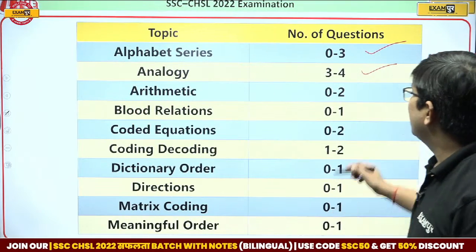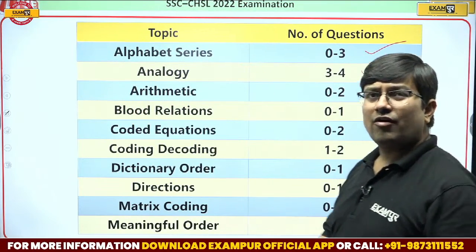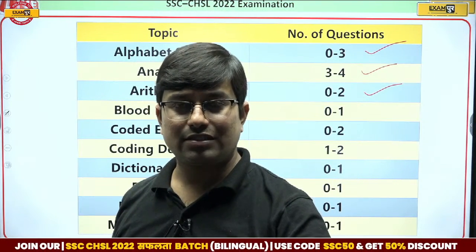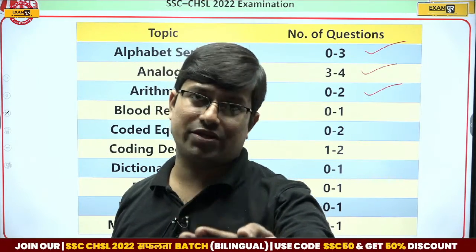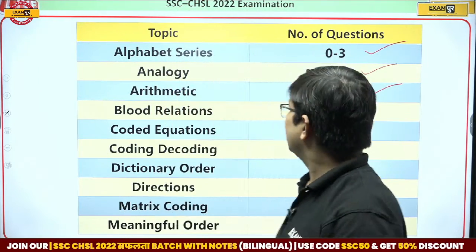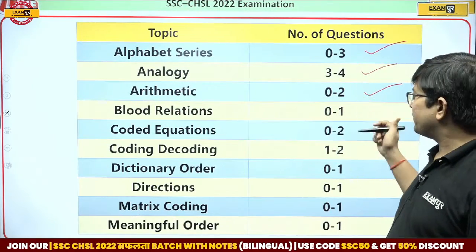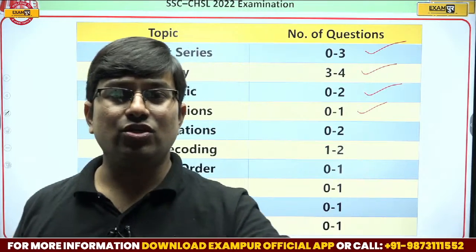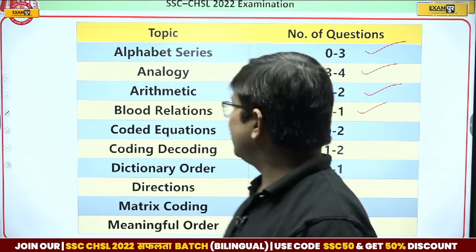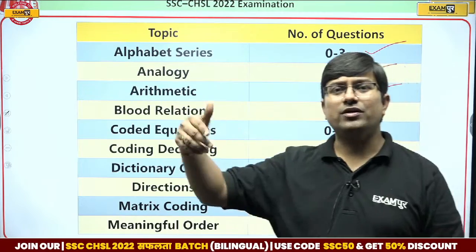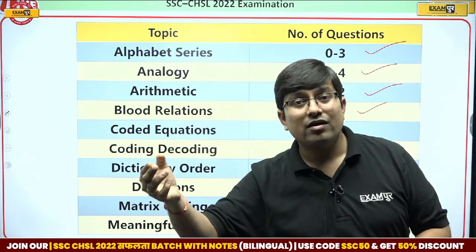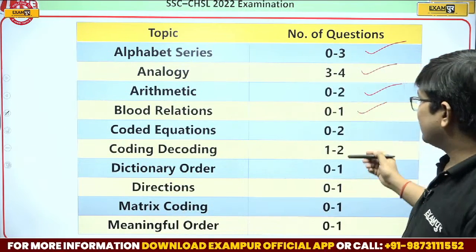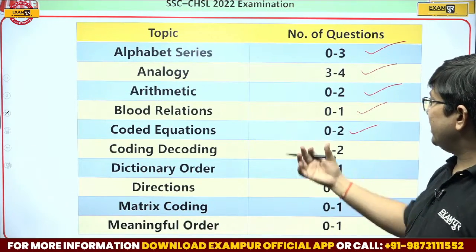The next thing is arithmetical reasoning, in the form of basic calculation based on ratios or averages, formation of equations, the basic arithmetical question. In some exams 0, in some 1, or in some 2. Blood relation has shown a declining trend, 0 to 1 questions. And that one question is generally of pointing towards someone type, or coded type was also seen in the last exam.